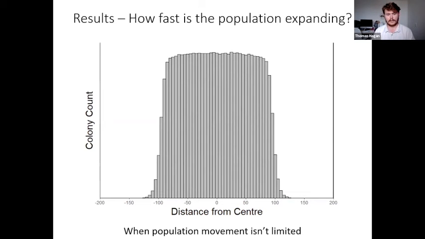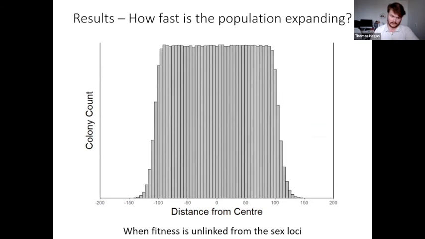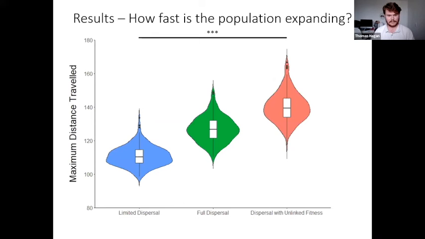We then repeated this and ran a few simulations with the high dispersal rate again, but this time unlinked the fitness of a colony from the sex locus, such that the fitness is always equal to 1. Essentially, this allows us to look at how far colonies get when they're not limited by a gene under balancing selection. And they get even further. They get a pretty far distance out. And if you look at the maximum distance that each simulation gets, we see a significant relationship. It's significantly higher than either of the two previous conditions when they are not limited by this gene under balancing selection.